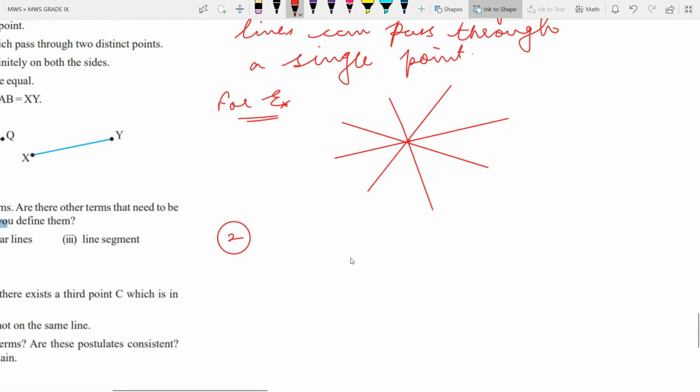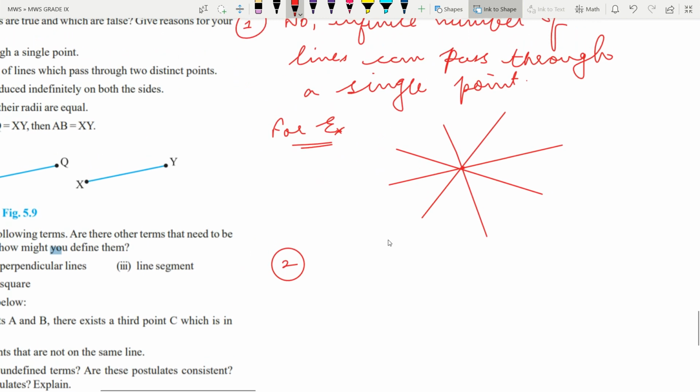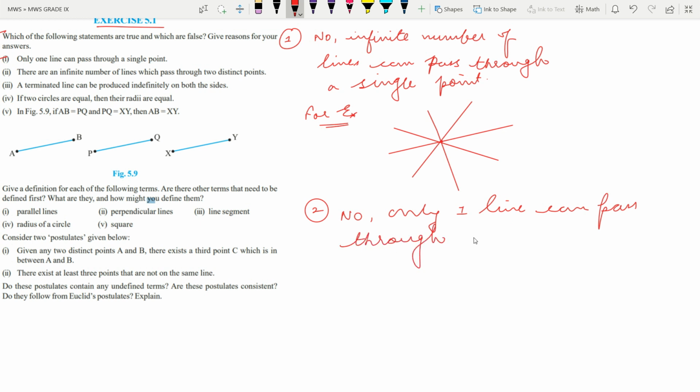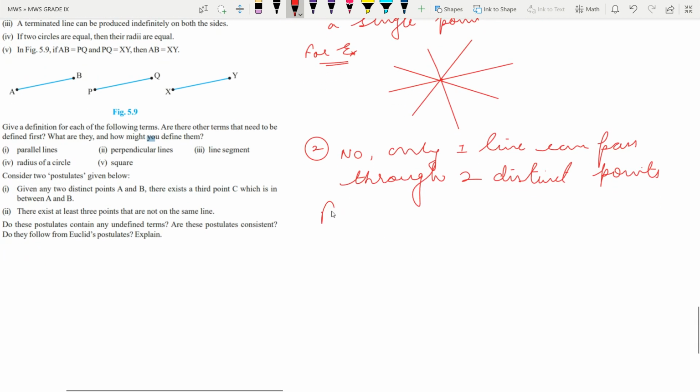points. See, we have 2 points. Let us write the answer first of all. No. Why no? Because only one line we can pass from two distinct points. If we have two different points, then how many lines can you pass from them? Only one line. For example,